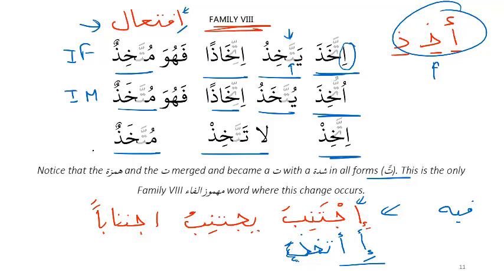So the key takeaway is that in family 8, instead of the two hamzas, we just keep one hamza with the kasra, which is originally part of our pattern. And instead of the second hamza, we just put a shadda on the ta. So this becomes ittakhaza.